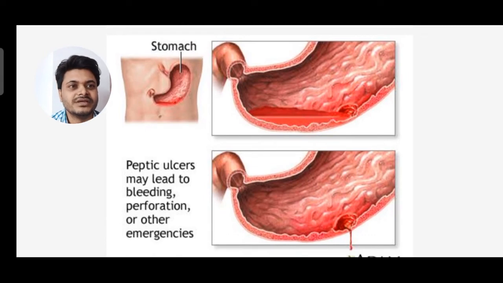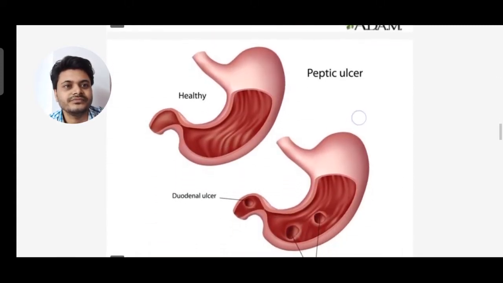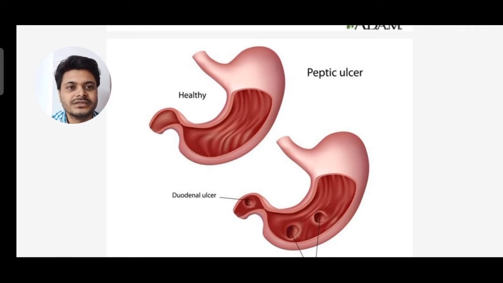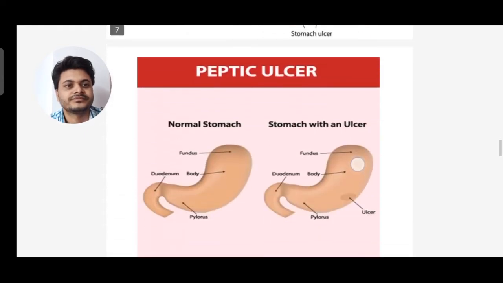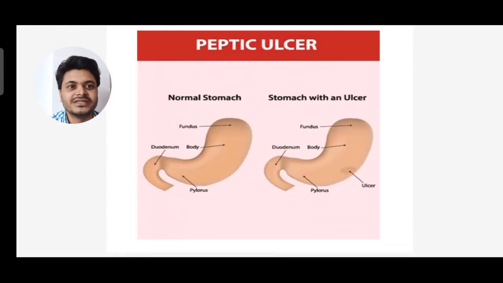You can see in the image that peptic ulcer may lead to bleeding, perforation and other emergencies. Peptic ulcer pictures are given. You can see a healthy stomach, and below it the duodenal ulcer, and the peptic ulcer in the stomach. The top picture is a healthy stomach, and at the bottom you can see the duodenal ulcers and stomach ulcers. On the left-hand side is the normal stomach and on the right-hand side the stomach with an ulcer.